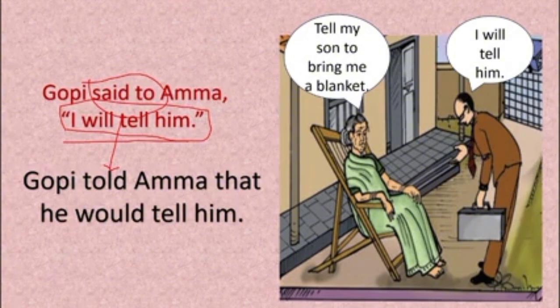In assertive sentences generally we use that as the connector. So in place of said to we wrote told. Gopi told Amma that, and here it is I will tell him.